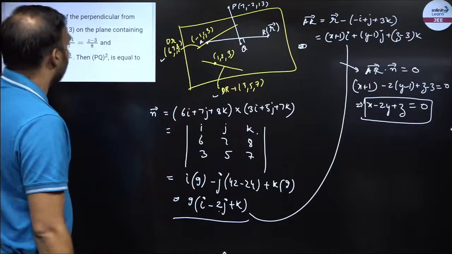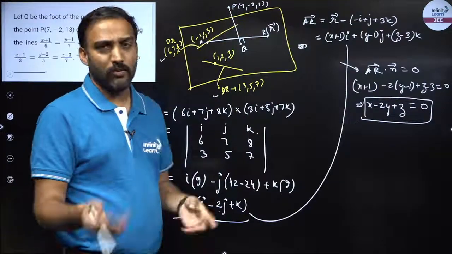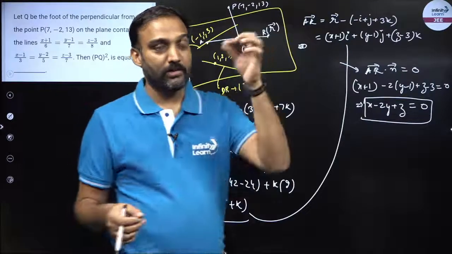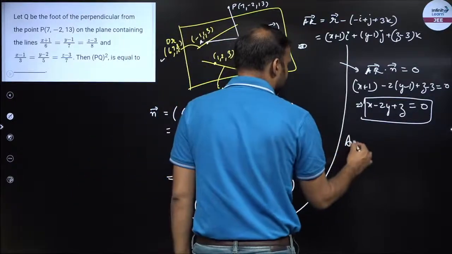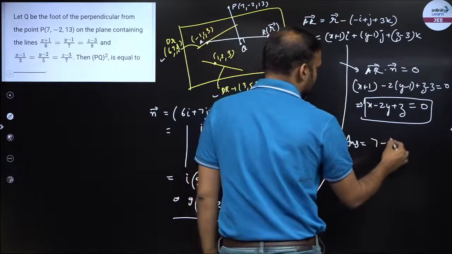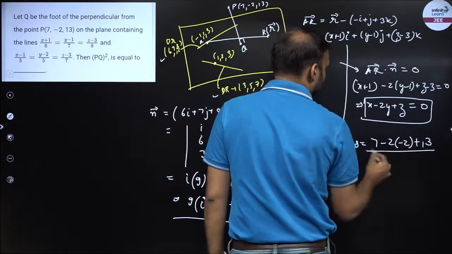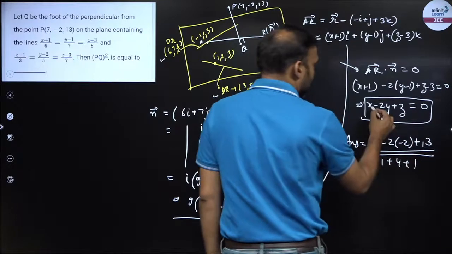Now what do we have to do? Find the perpendicular distance from this point 7, minus 2, 13. How do we find the perpendicular distance? Similar to the 2D formula, the perpendicular distance of a point from a line. So my answer would be 7, minus 2, 13 upon under root of 1 square plus 4 plus 1, the sum of squares of 1, minus 2, 1.